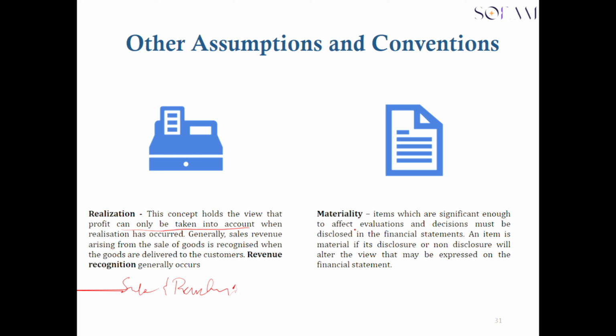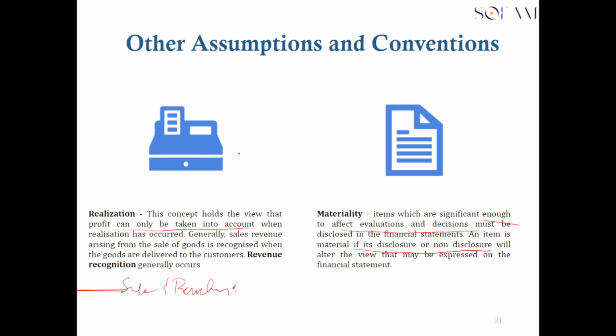Materiality. An item which is significant enough to affect evaluations and decision making must be disclosed in the financial statement. And an item is material if its disclosure or non-disclosure will alter the view that may be expressed on a financial statement. So what this means is that an item is only material if it is going to affect the decision that you, as a user of the financial statement, will make.